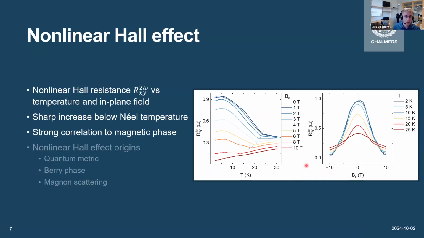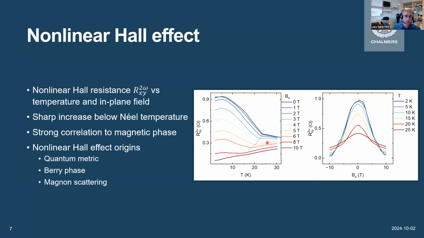So this is still ongoing work, and one of the main open questions is the origin of this nonlinear Hall effect. I've spoken before about the quantum metric, but there are two key differences between this and what has been previously published. First, since we have multi-layers, we're a bit more bulk-like, which might give us a slightly different symmetry situation in our devices, where we might actually have preserved inversion symmetry in the bulk of the crystal as opposed to the thin layer case.